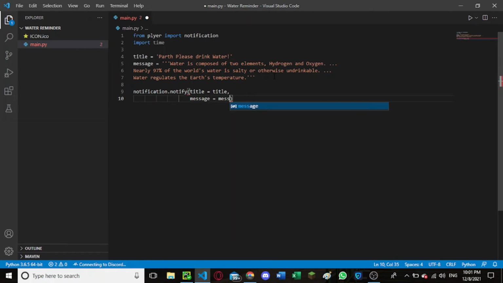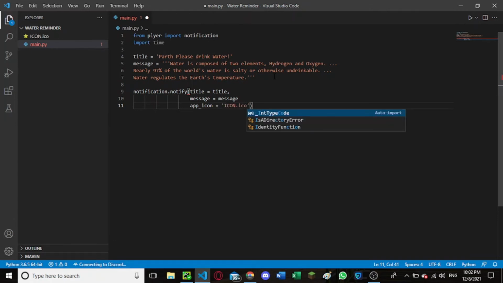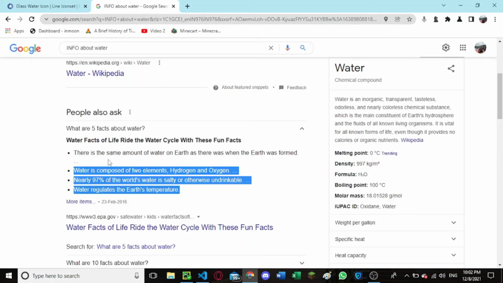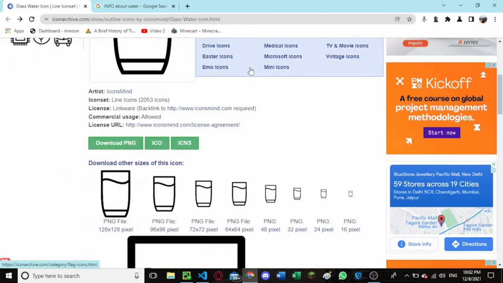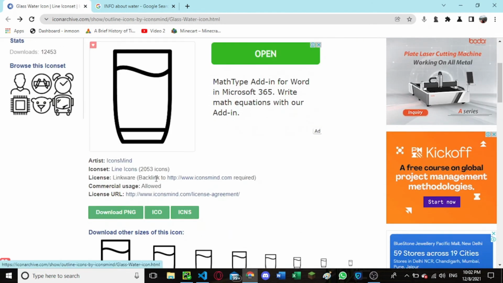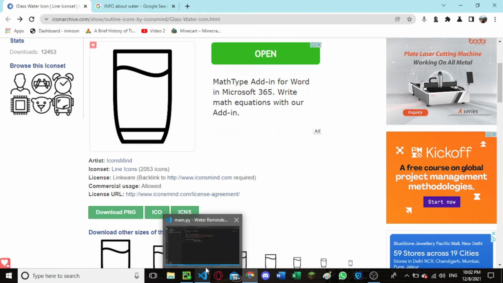Now we will be typing message equals message. Then we will be typing app_icon equals, I have already downloaded this, so let me tell you how. I have given a link down below in the description box. Here, this is the link. When you click on it, you'll come to this page, scroll down and click on ICO, and then you can copy the file and paste it in your folder where you are coding this.